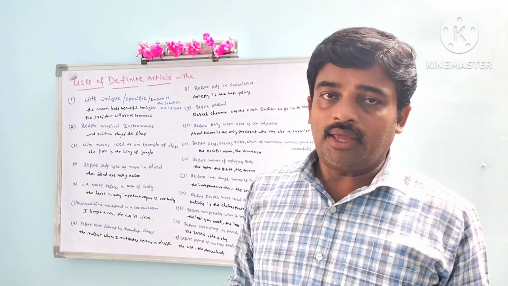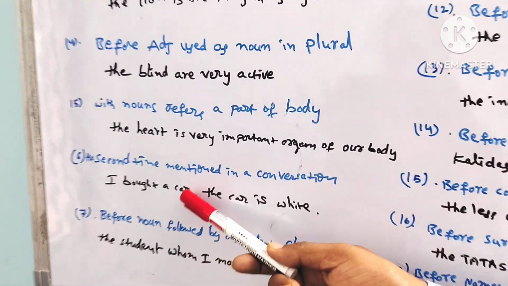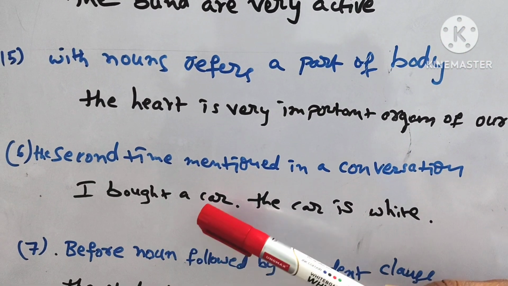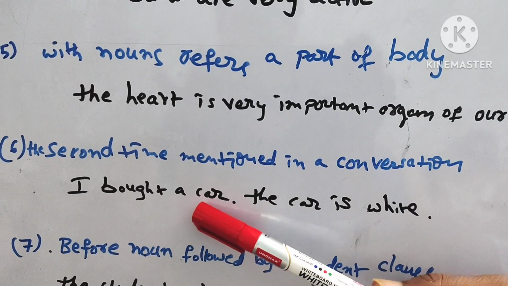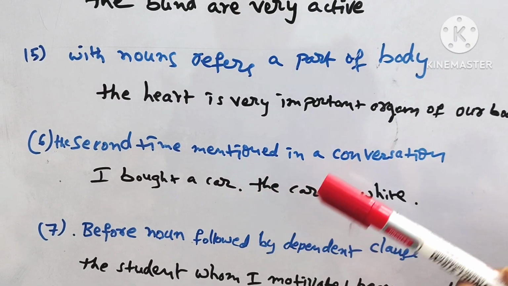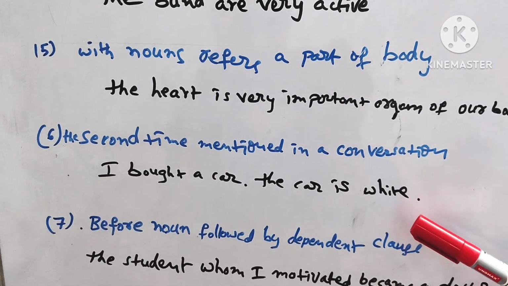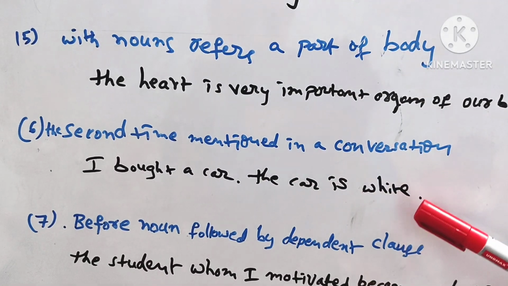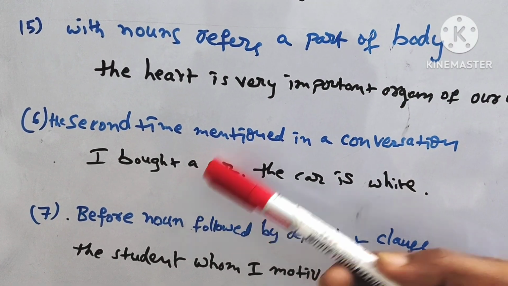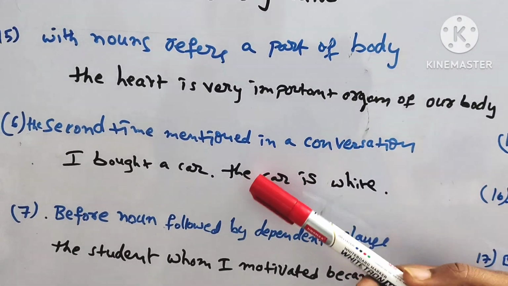Look at this example. I bought a car. A car, that is the indefinite article I have used here. When I continue and say the car is white, I'm talking about the color of the car. So for the first time, indefinite article; for the second time, the same noun takes the definite article.